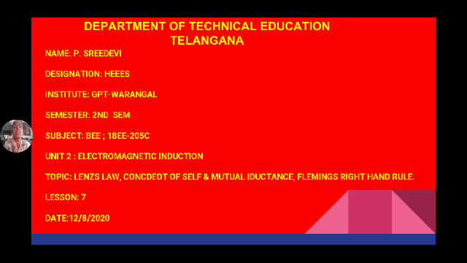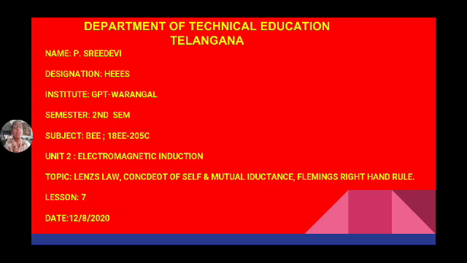So in this we are discussing how magnetism and electricity are interrelated, and some terminology about magnetism.